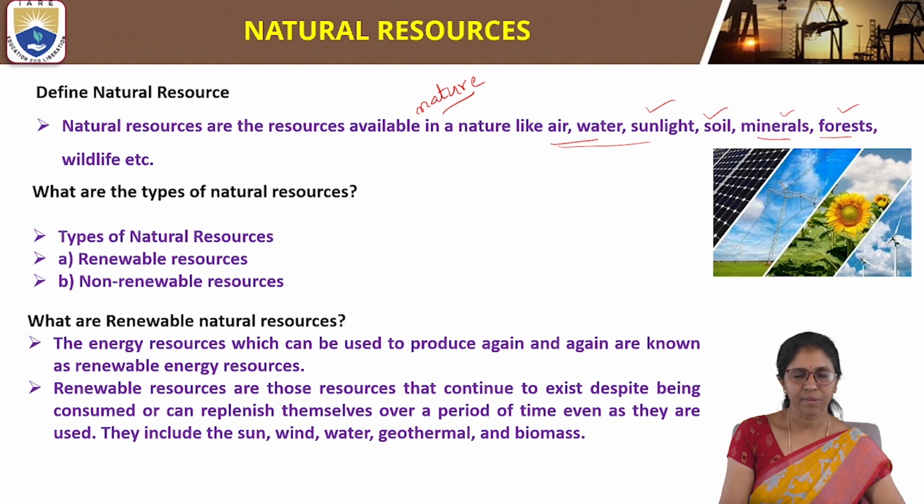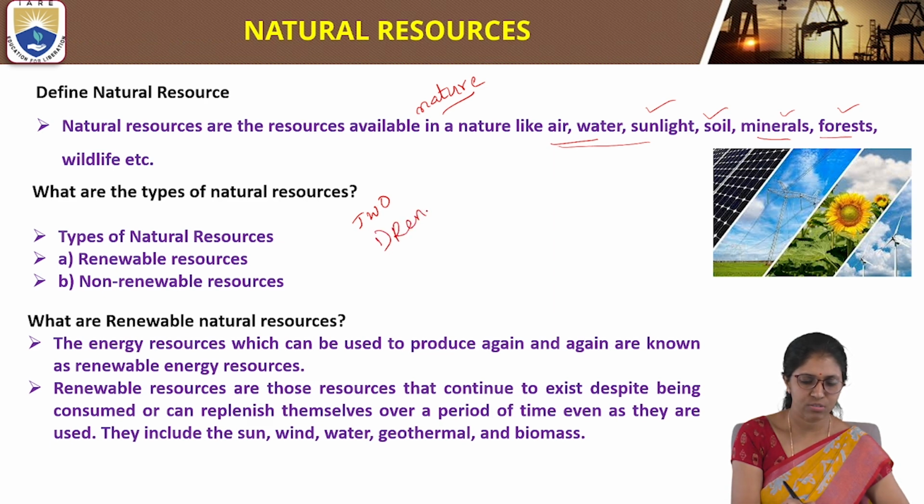We have two types of natural resources. The first one is renewable natural resource. The second one is non-renewable natural resource.